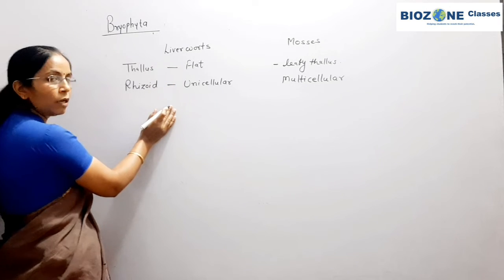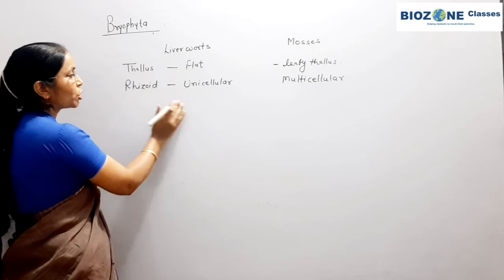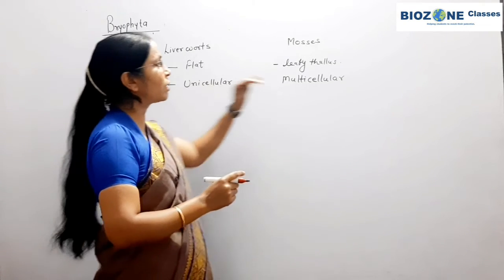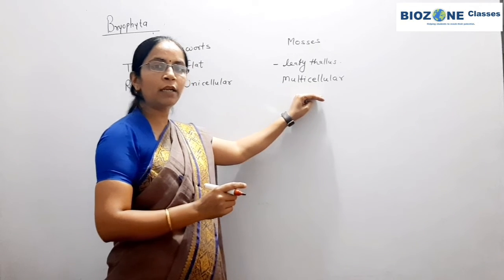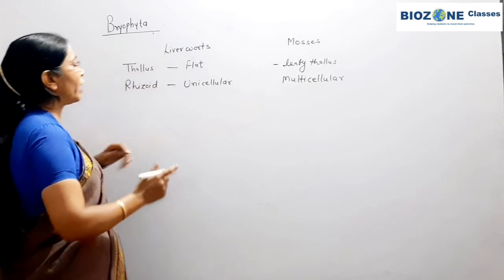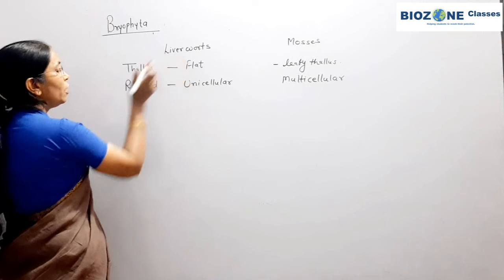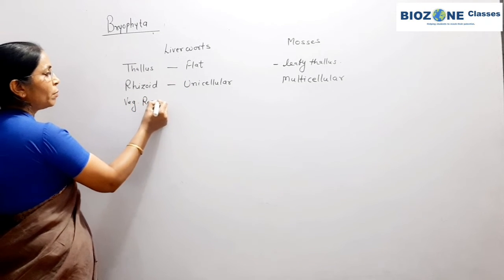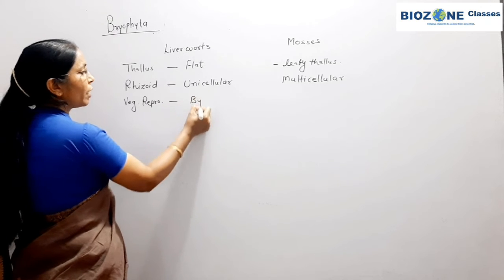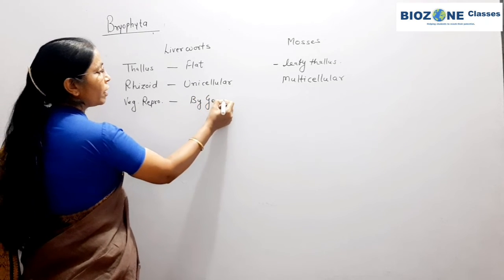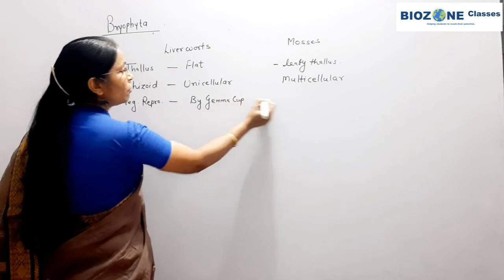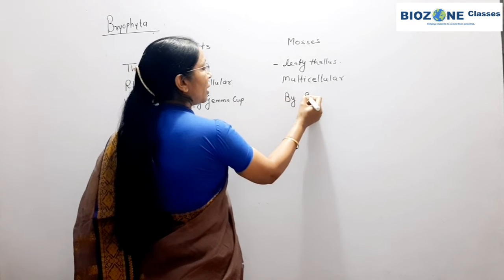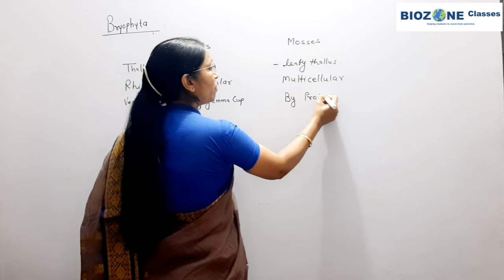When we study liverworts, the thallus does not show any leaf-like, root-like or stem-like structure, but these structures are present in mosses. In liverworts, you have already studied vegetative reproduction by gemma cups, whereas in mosses vegetative reproduction takes place by fission and fragmentation of protonema.